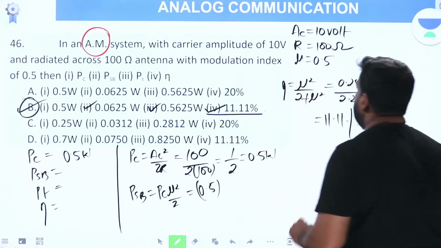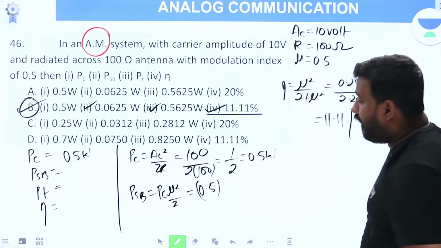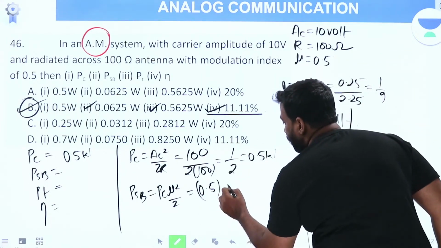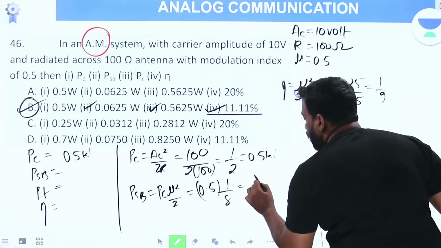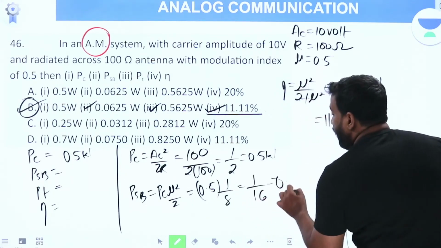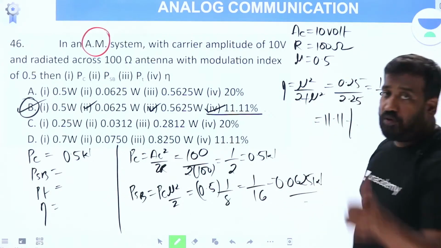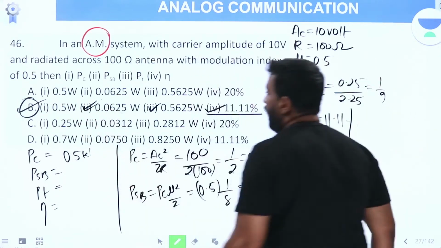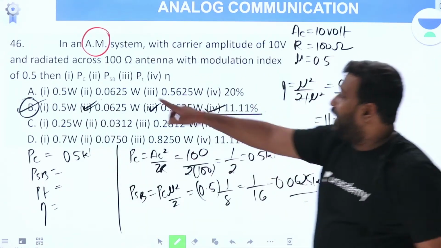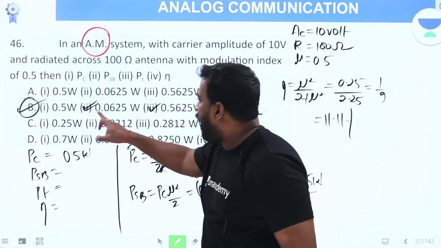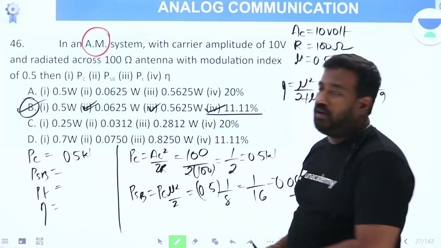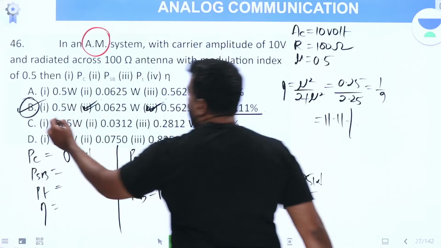Mu is 0.5, so 0.5 whole square, 1 by 4, by 2, 1 by 8. 1 by 2 into 1 by 8 is 1 by 16, 0.0625 watt. Got it. Now what is total power? Total power is carrier power plus sideband power. 0.5 plus 0.0625 is 0.5625, got it, done. Therefore option B is the answer.